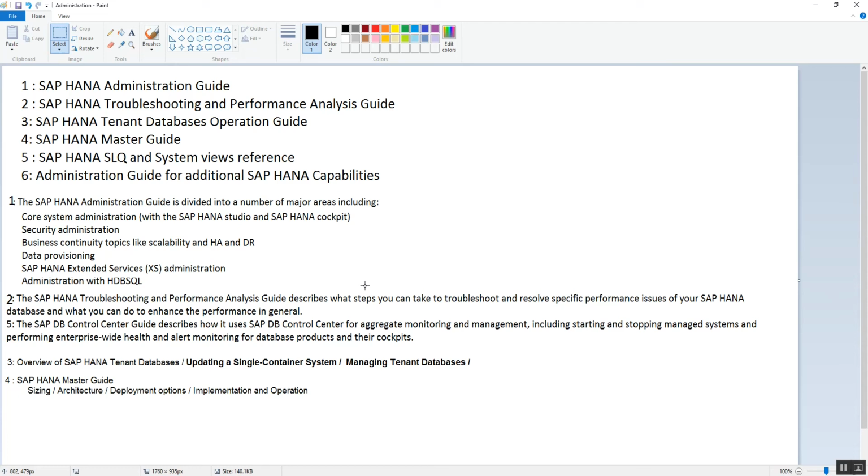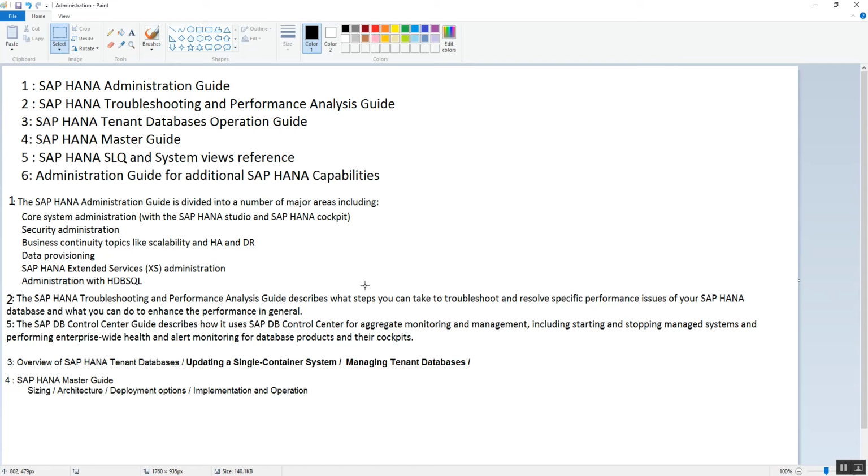This book has all the information that you are searching for. It has security administration information, scale out, DR, data provisioning, and how to access the HANA database from the OS level, that is HDBSQL. So many things, all the knowledge we will get from the SAP HANA Administration Guide.